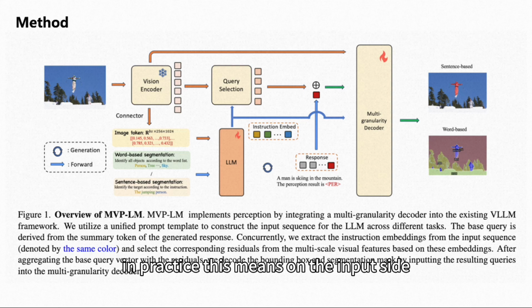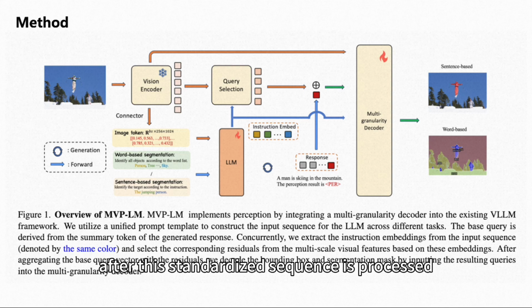In practice, this means on the input side, various types of perception datasets, some with box annotations, some with mask annotations, are transformed into a unified supervised fine-tuning format. Within these sequences, we insert special tokens that enable the LLM to learn and extract specific types of information.